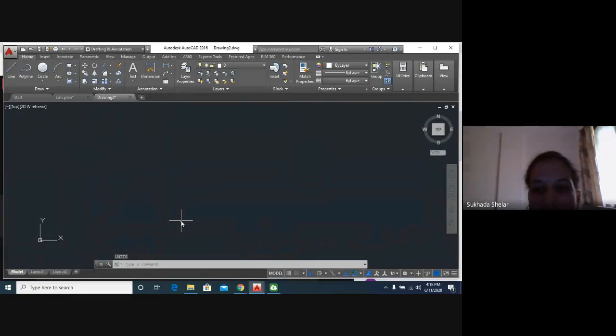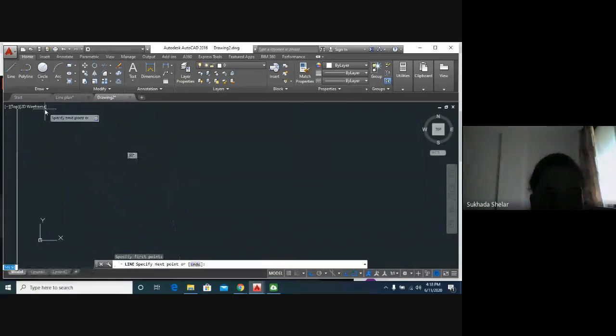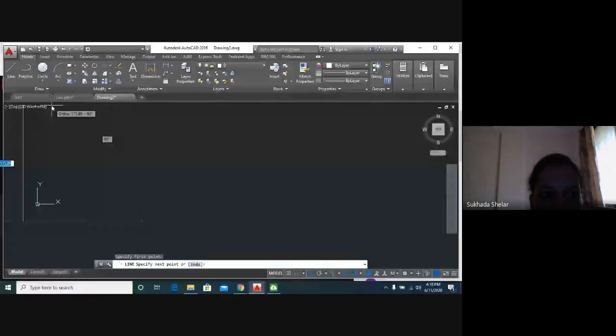Then one more important setting we have to do. Suppose I click here to here. This shows, you can see here, 175 meters overall distance.